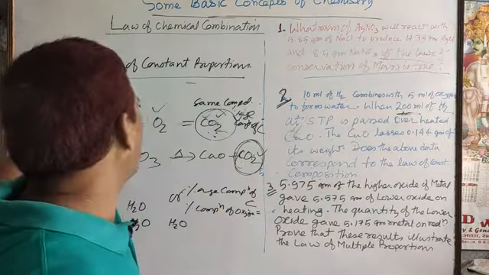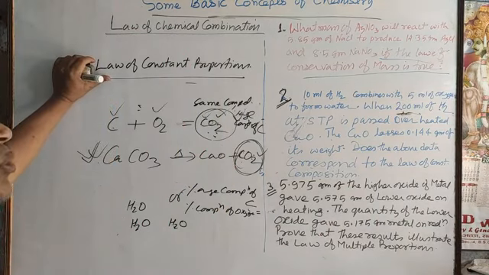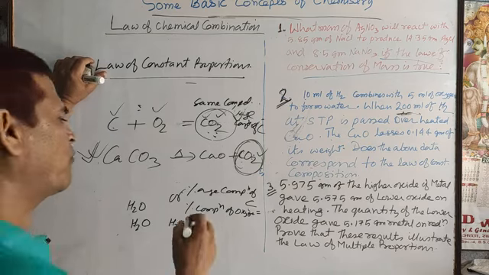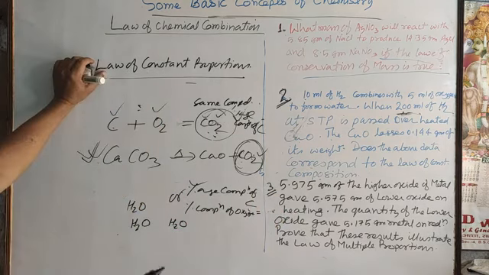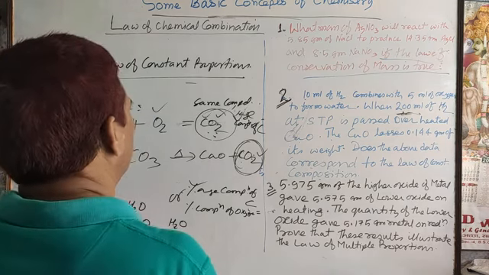So, for a numerical related to the law of constant proportion, what will you do? Either you find the percentage composition of one constituent element in the first experimental data, and again find the percentage composition of that same element in the second experimental data, or it may be easier to find the ratio between the constituent elements. In this way you have to solve. If the ratio comes the same, then you say the given data illustrate the law of definite proportion. For that purpose, let us take a numerical related to it.